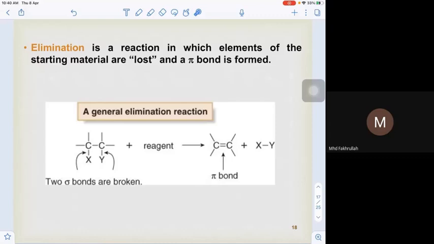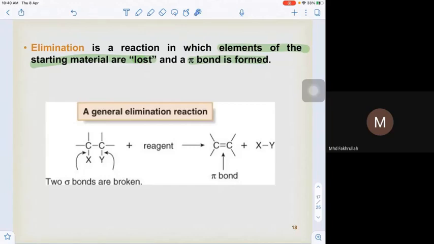Now, the second type of chemical reaction is the elimination reaction. Elimination is a reaction in which elements from the starting material are lost, and then the pi bond forms. That is the elimination reaction.